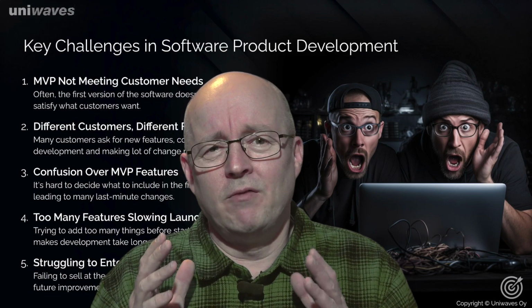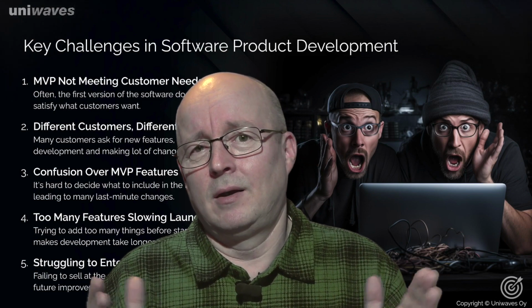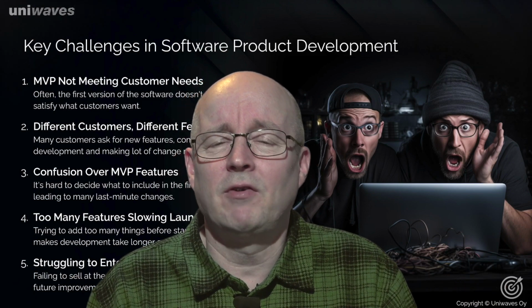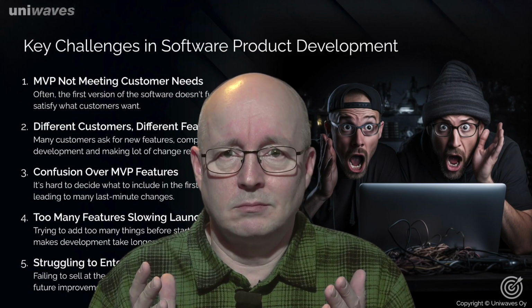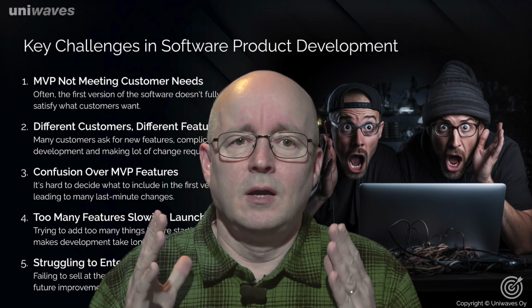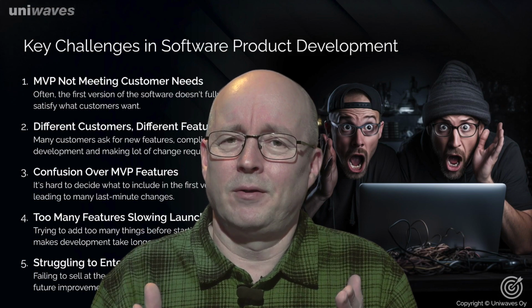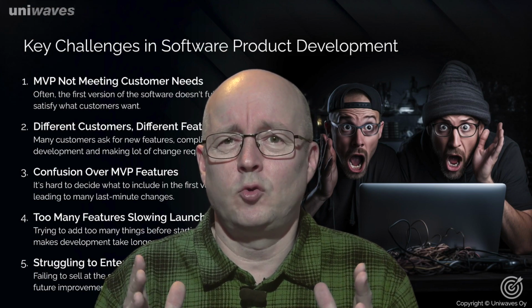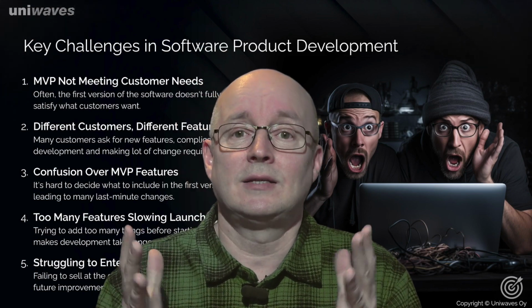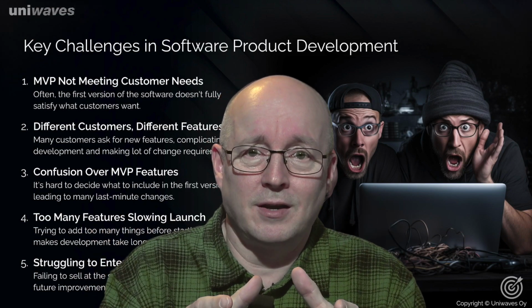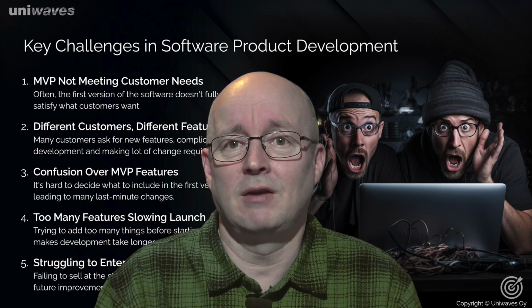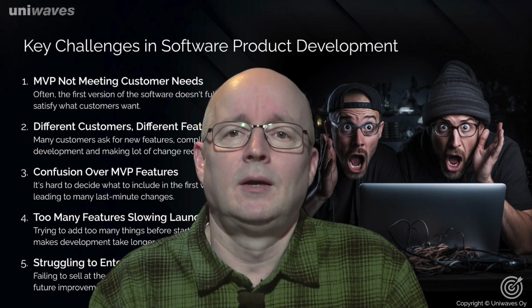Confusion over the MVP features. When making the development plans for the new product or service, what to do next, there is confusion about what there should be, and usually the solution is, hey, let's have a lot of things there so that we can be sure that we have everything the customers are asking.